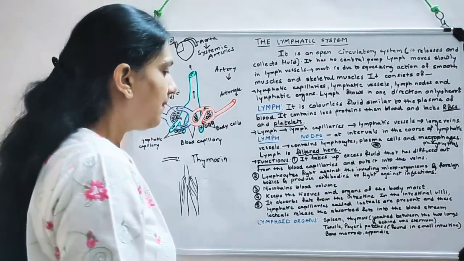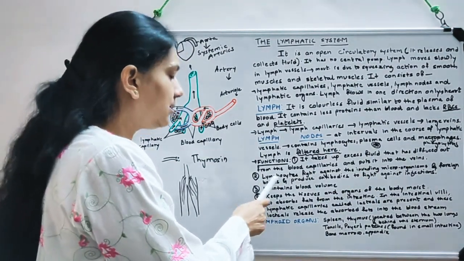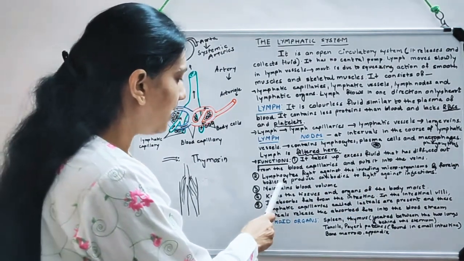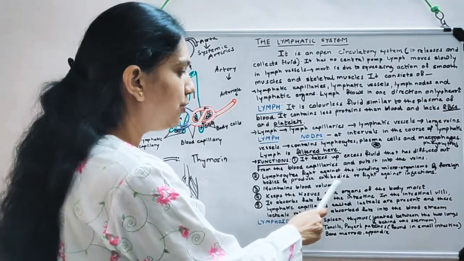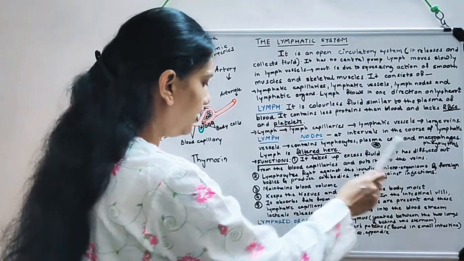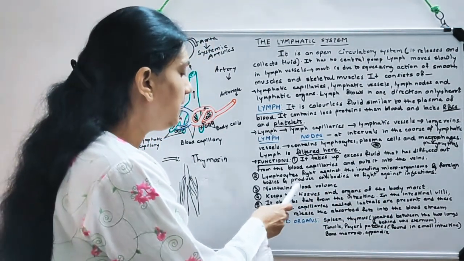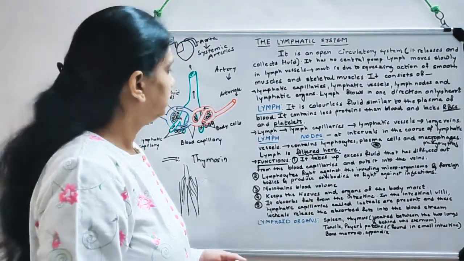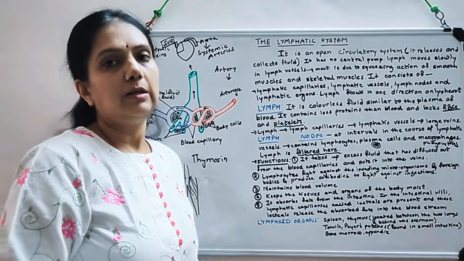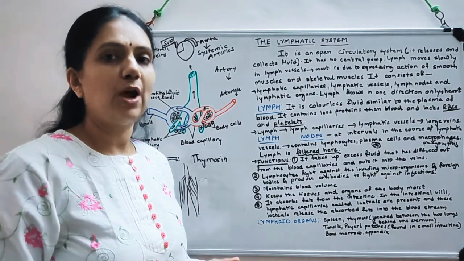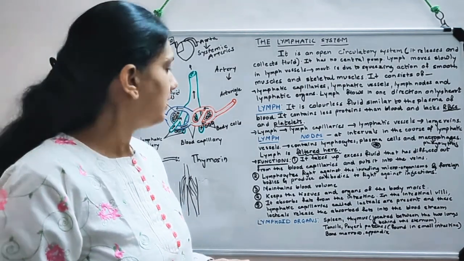Now we have discussed that lymphocytes fight against invading microorganisms and foreign bodies and produce antibodies to fight against infections. This also we know. It maintains blood volume. See, we know that in the blood circulatory system, the blood volume is about 5 to 5.5 liters, right?